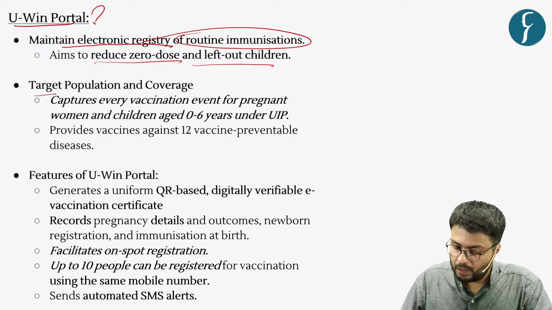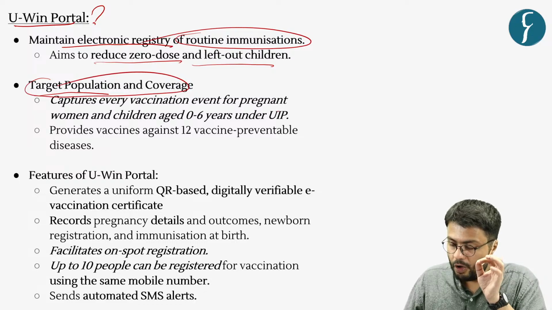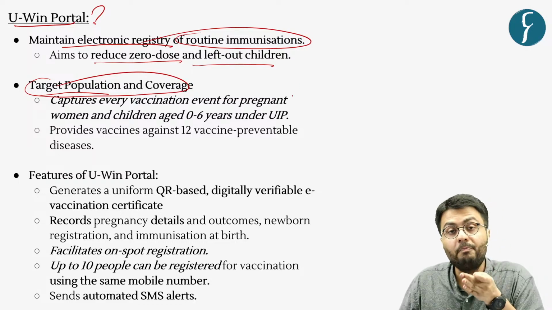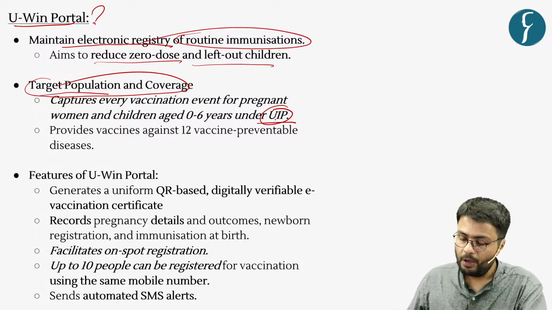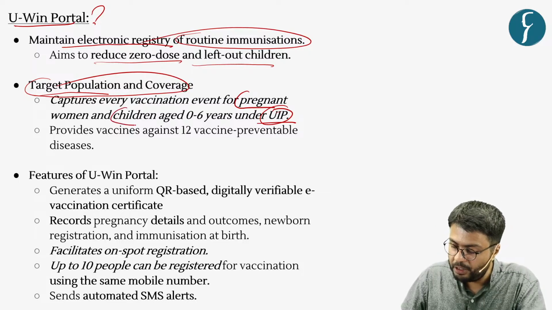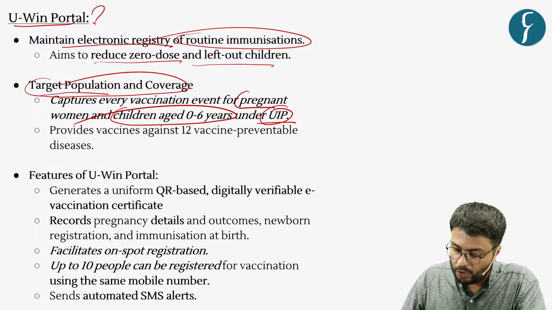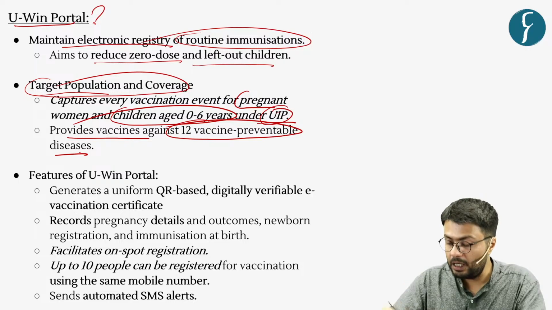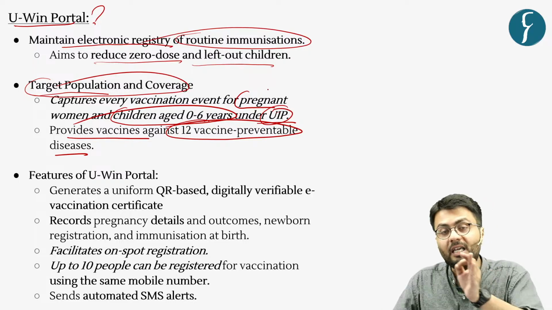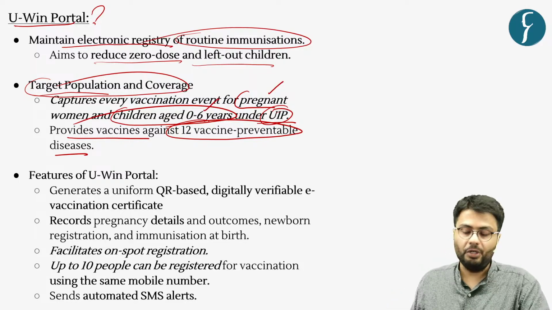Now this portal targets population and coverage of various eligibility or beneficiaries of the country's universal immunization program, which means capturing pregnant women and children between the age of 0 to 6 years. Also, this scheme provides vaccines for 12 vaccine preventable diseases. Hence, through this portal, you can track the immunization levels and outcomes of these beneficiaries.